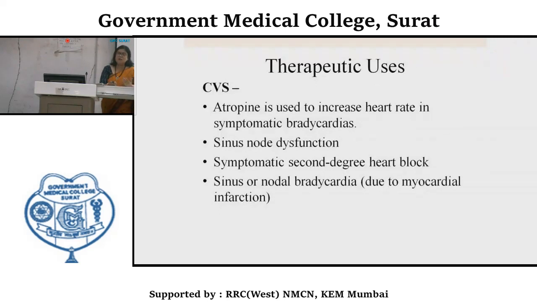In myocardial infarction you can also see sinus bradycardia. That's why in these situations an anticholinergic like atropine is life-saving.